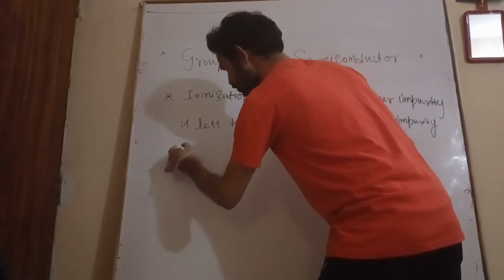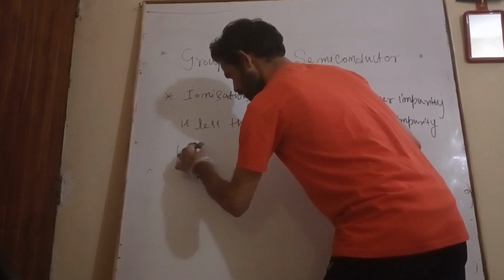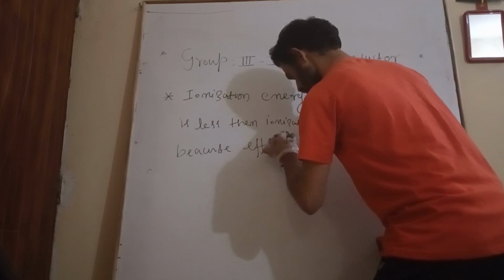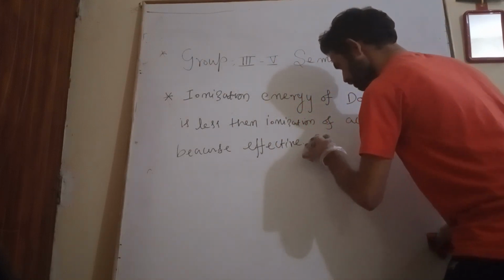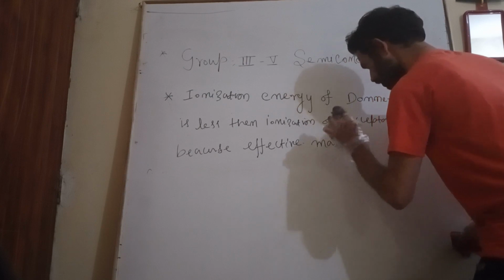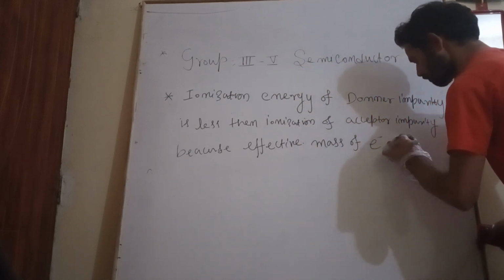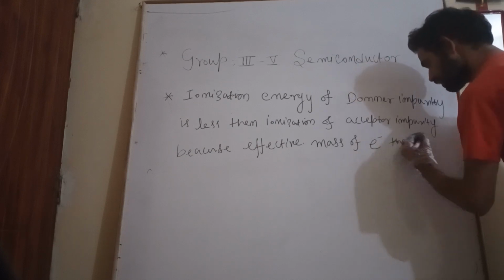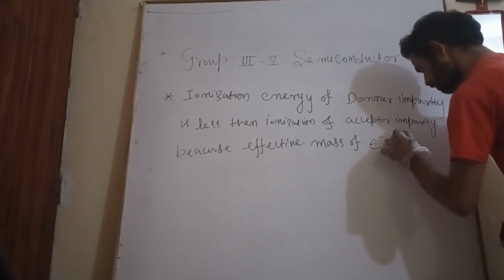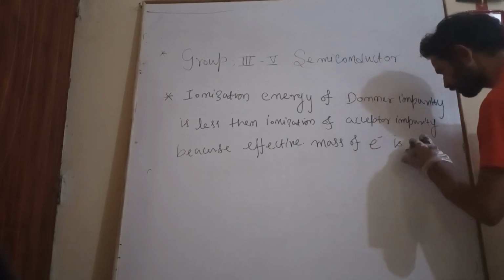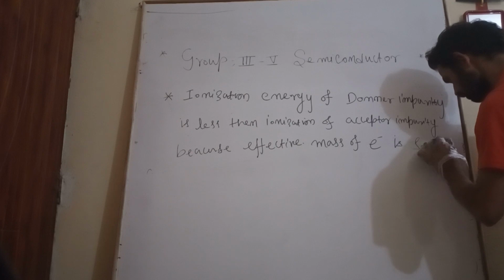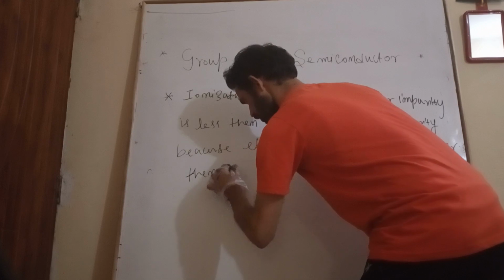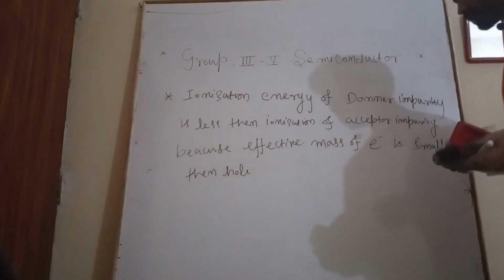Why is it so? It is because of effective mass. Because of the effective mass of electron. The effective mass of electron is smaller than that of the hole. So this is because of that.